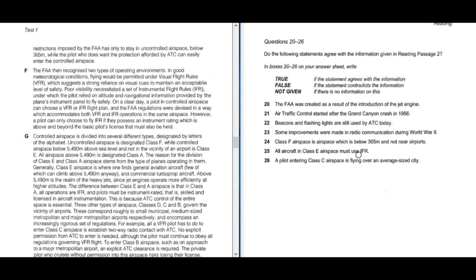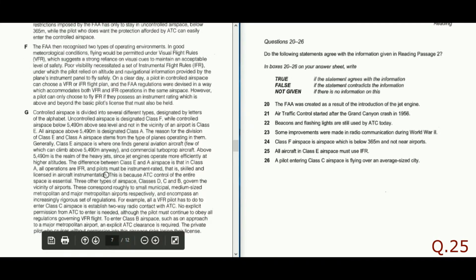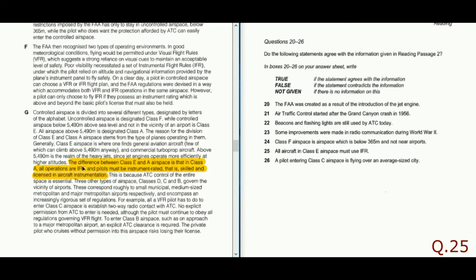Next, all aircraft in class E airspace must use IFR. Look here at the reason for the division of class E and class A. This is the difference. Class A uses all operations IFR. That also means that E doesn't use all operations IFR.